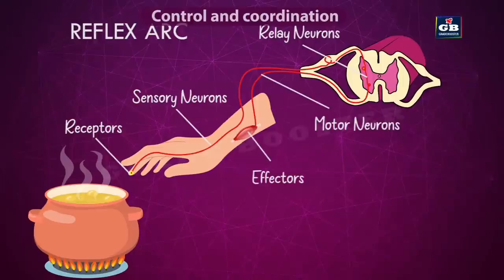Effector means it can be either muscles or glands. That is the final organ where the movement takes place. So these are the components of the reflex arc, and this is how a reflex arc functions.